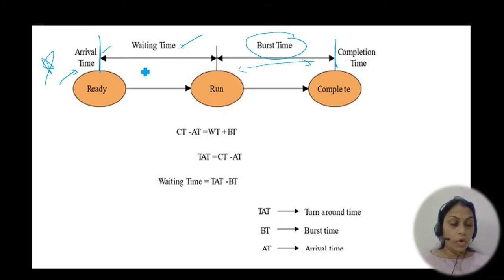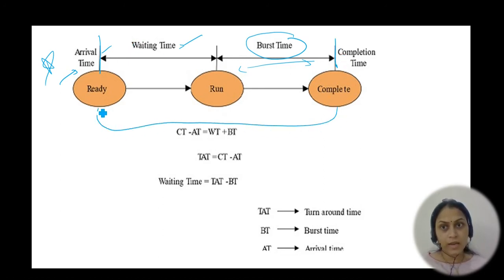If the processes are from ready to running, all are in a waiting queue. They are not yet handed over to the CPU, so they are in waiting time. The formula here is: completion time minus arrival time is equal to this total time. It's nothing but, in between, waiting time plus burst time.